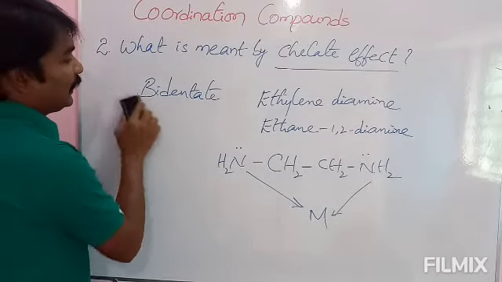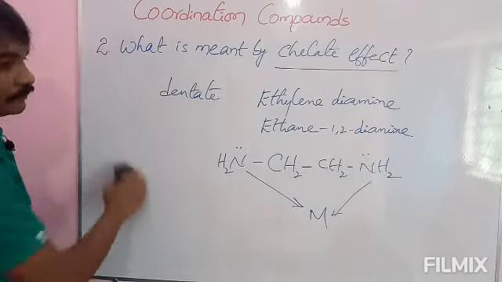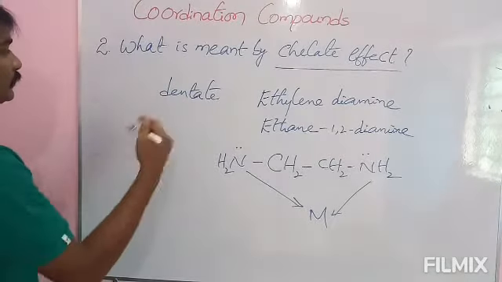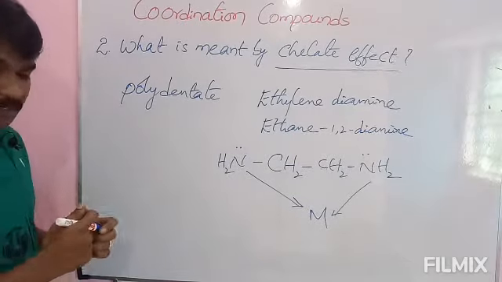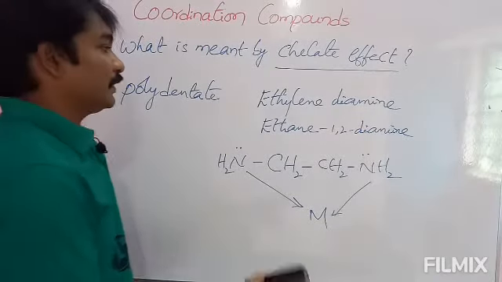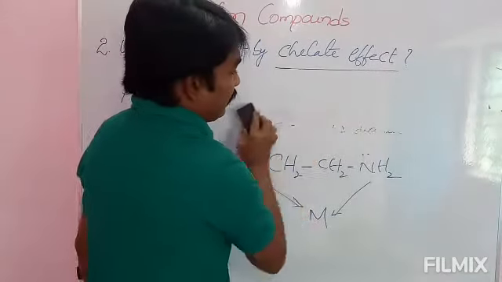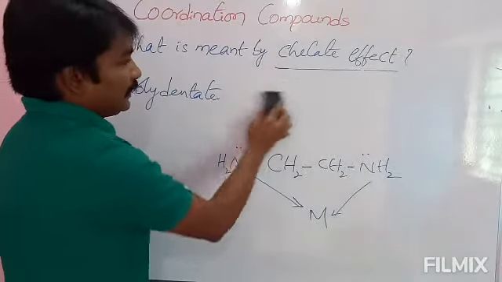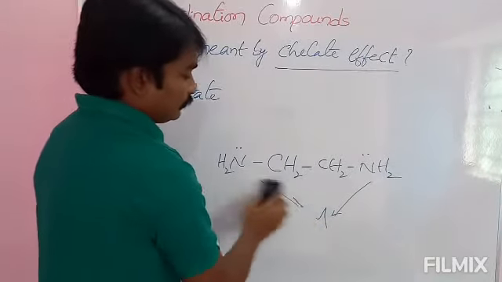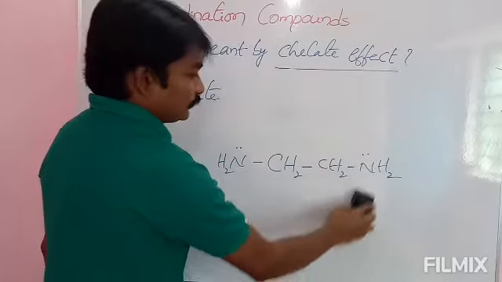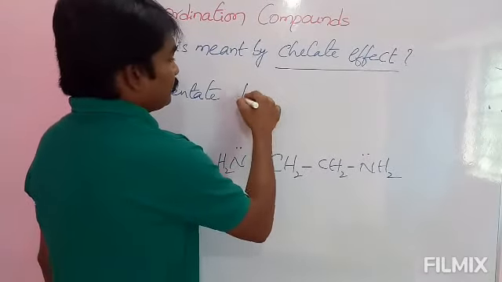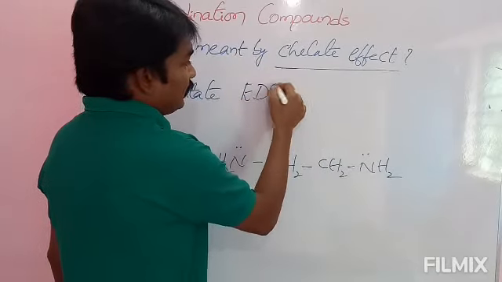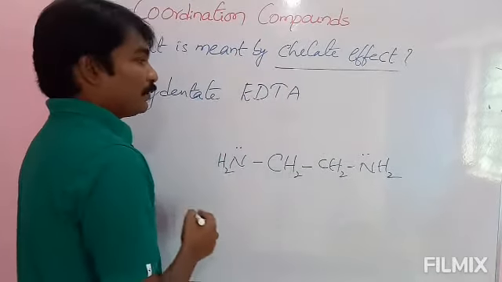And see here polydentate. Next one is polydentate. For polydentate I will take the EDTA ion. What is the EDTA ion? What is the full form of EDTA?